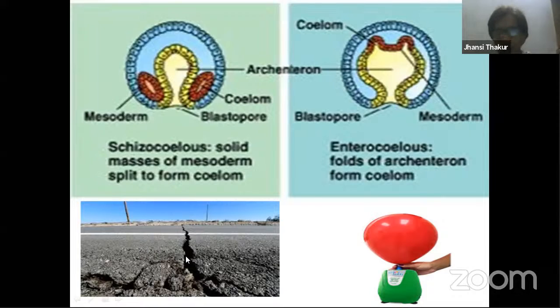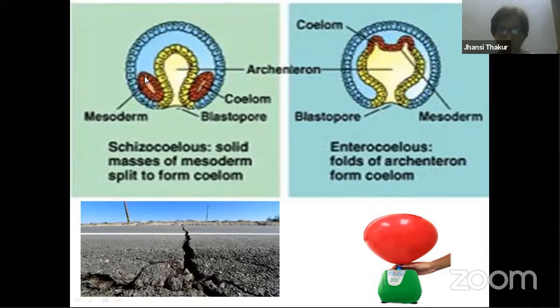You find that during earthquakes, suddenly there are cracks, the earth splits, the land splits, creating some cracks or space, right? Here also, once mesoderm is completely filled up over here, everywhere around, this mesoderm suddenly splits. So when it splits, there is space created here. Everything is mesoderm, suddenly there is splitting of mesoderm, creating the space, like how space is created due to earth cracks. Like that, mesoderm splits and there is space created here.